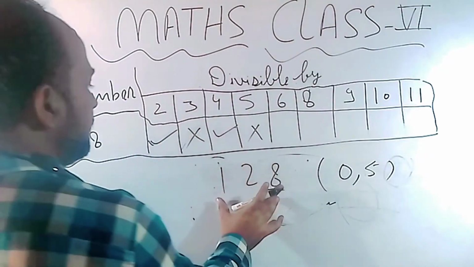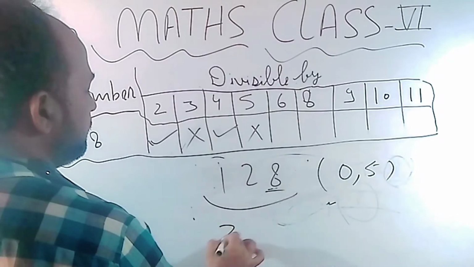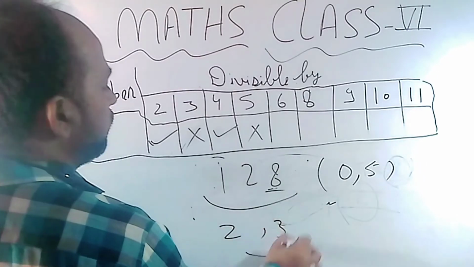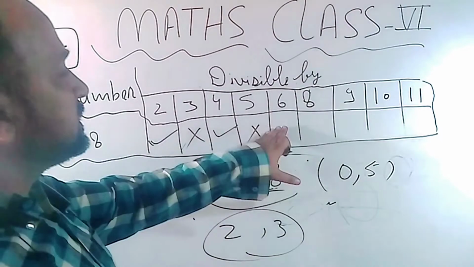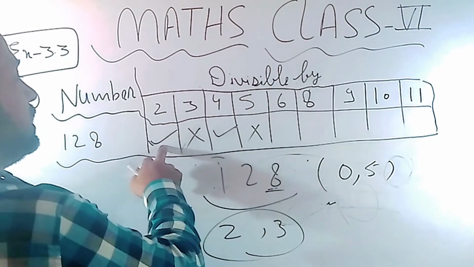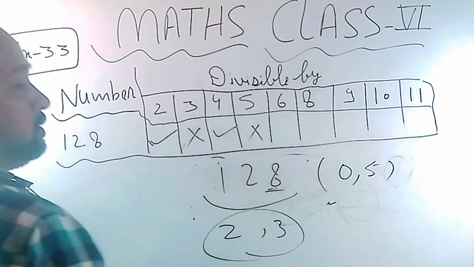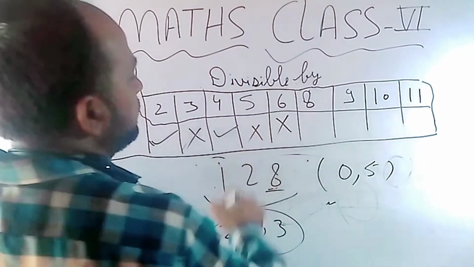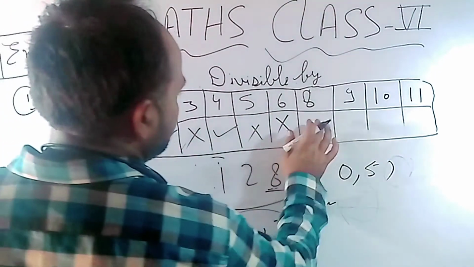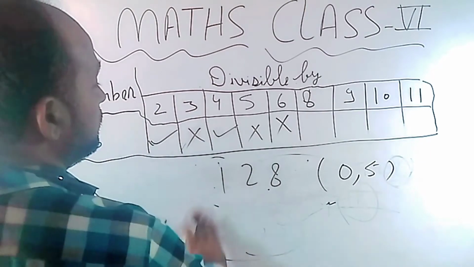Okay, now next by 6. If this number is divisible by 2 and 3 both, you can say this number will be divisible by 6 also. But here you can see this number is divisible by 2 but not by 3, so it's not possible. In the case of 8, check the last 3 digits.